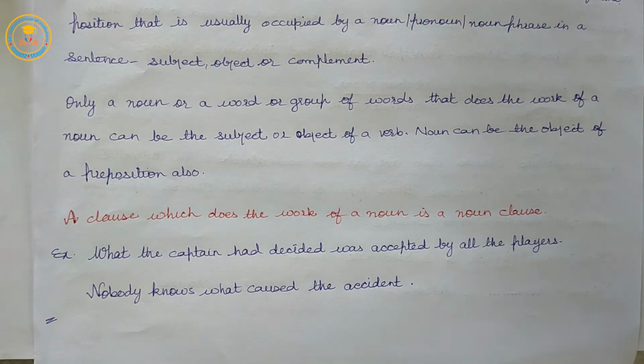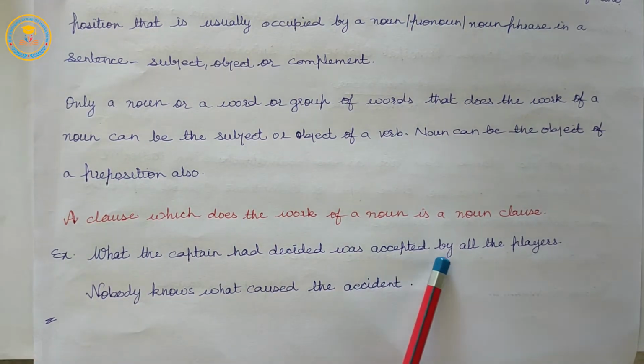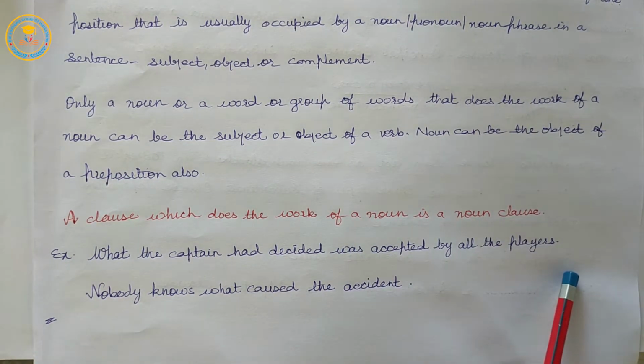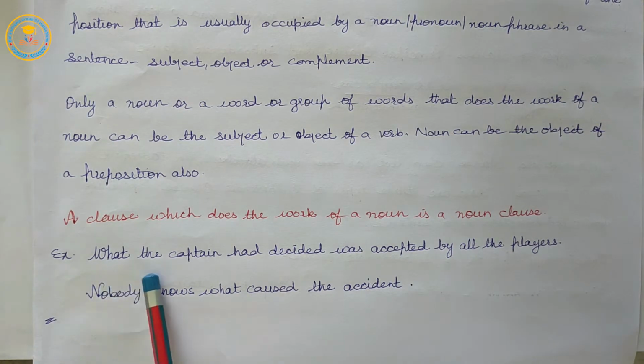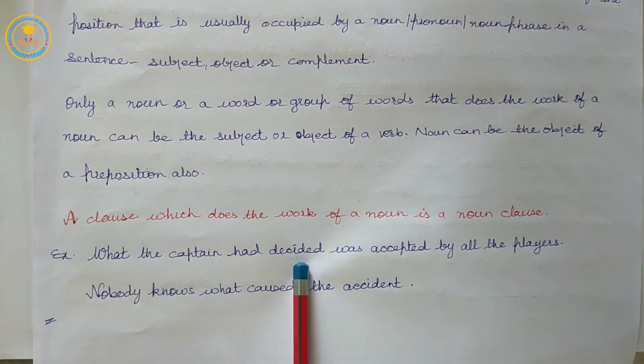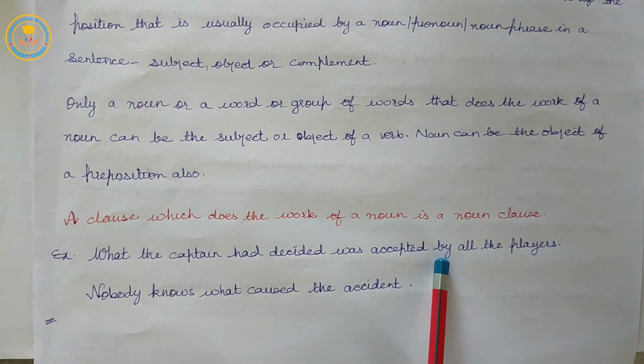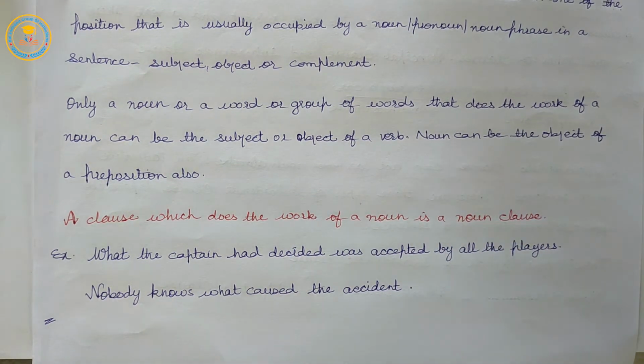Example: what the captain had decided was accepted by all the players. Nobody knows what caused the accident. So, here are two sentences.